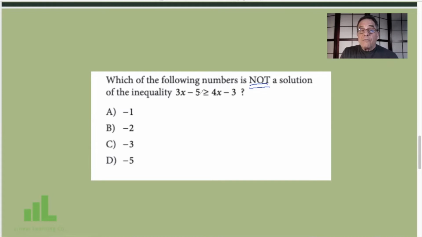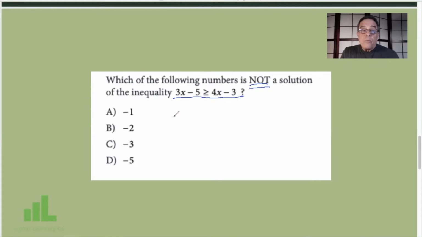We can solve for x using our inequality, do the algebra, or we can simply say, wait a minute, if x is -1, -2, -3, or -5, one of these is not going to tell a true story about this relationship. So all we're trying to figure out is which one is not true.